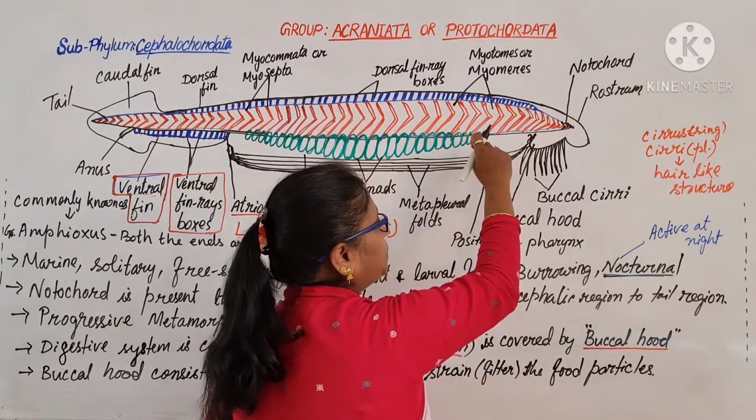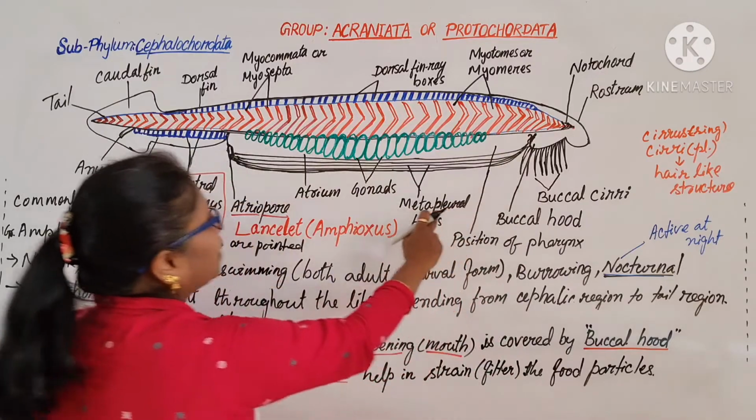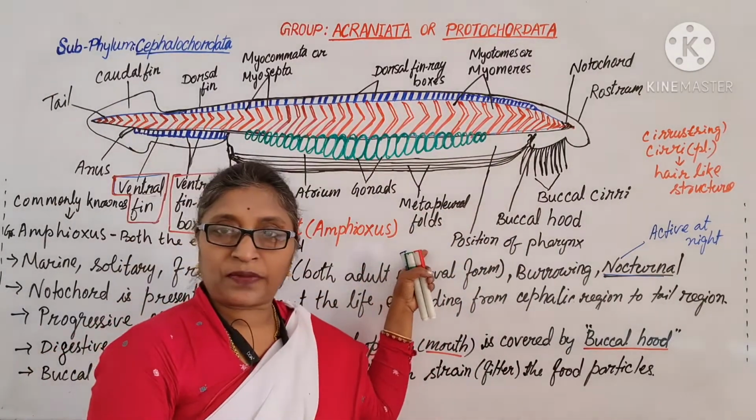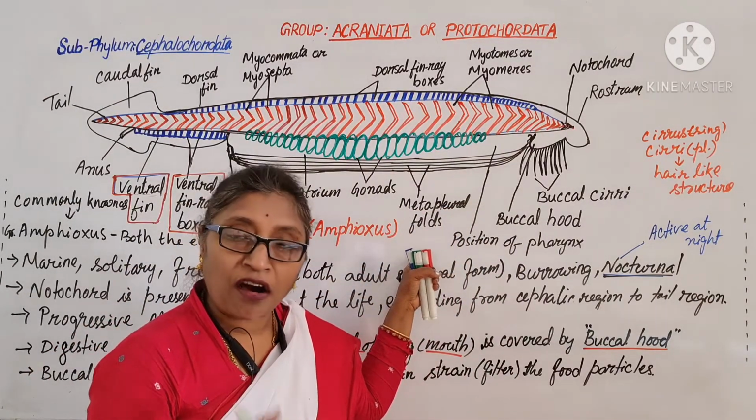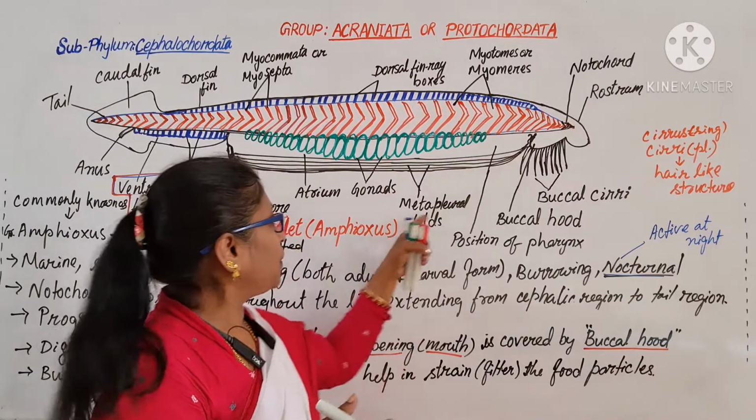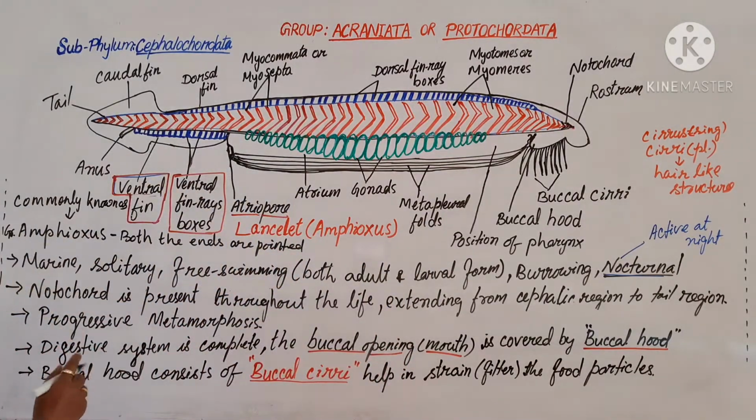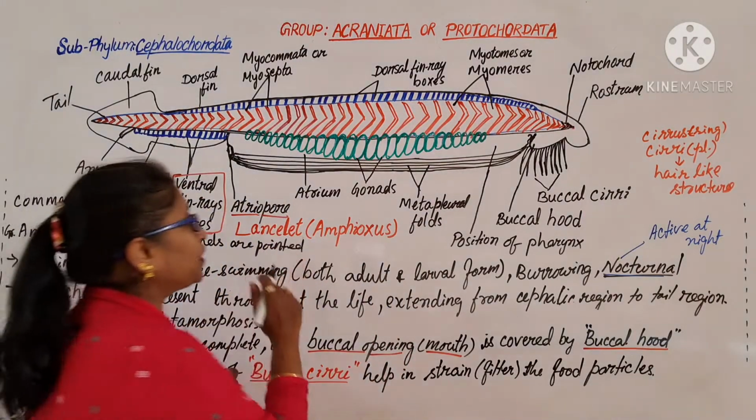Pharynx is present here. These are the metapleural folds, the foldings of the body wall.